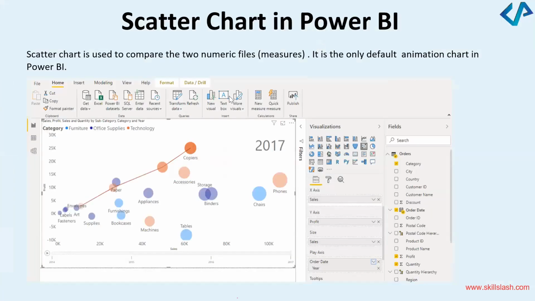In order to make a scatter plot, we will do that in a minute, but let's try to understand the benefit of a scatter plot. Whenever you want to compare 2 numeric fields or measures, you will use a scatter chart. For example, on this scatter chart, you can see on the y-axis I've got the profit, and on the x-axis I've got the years.